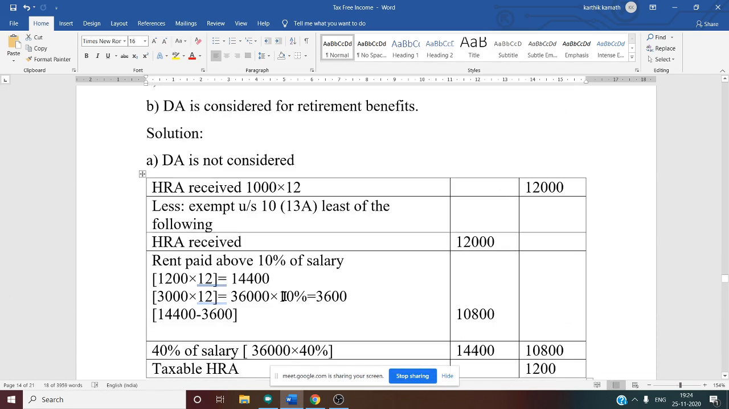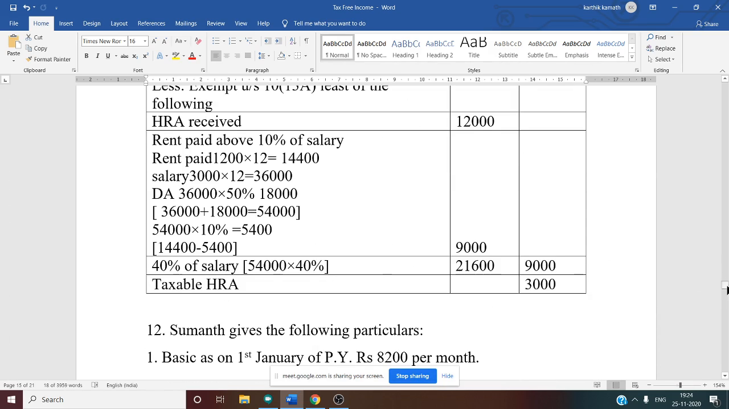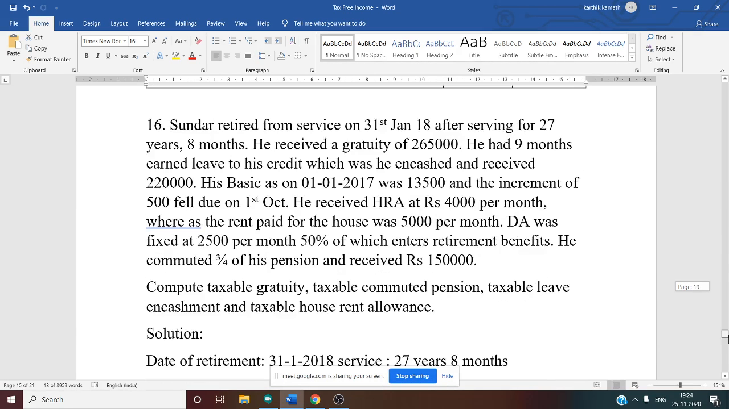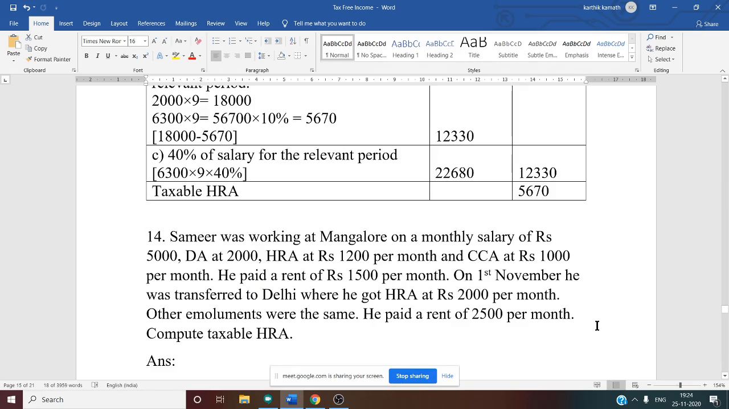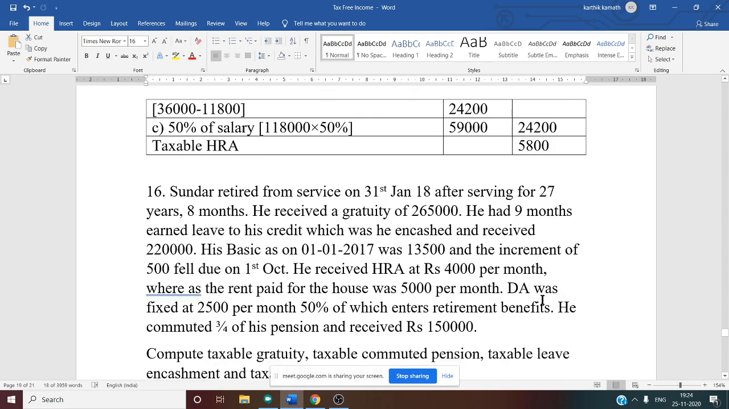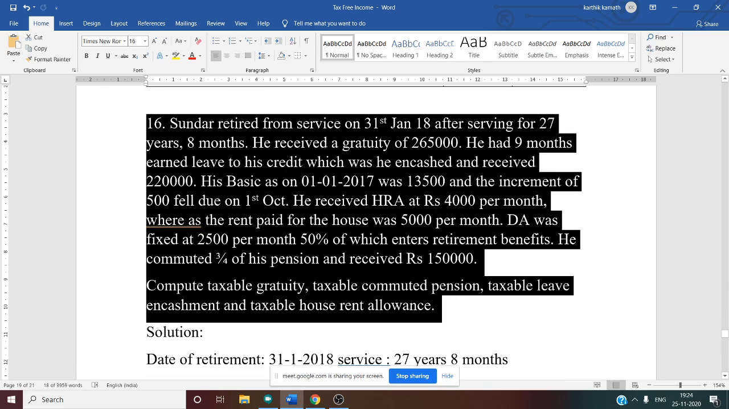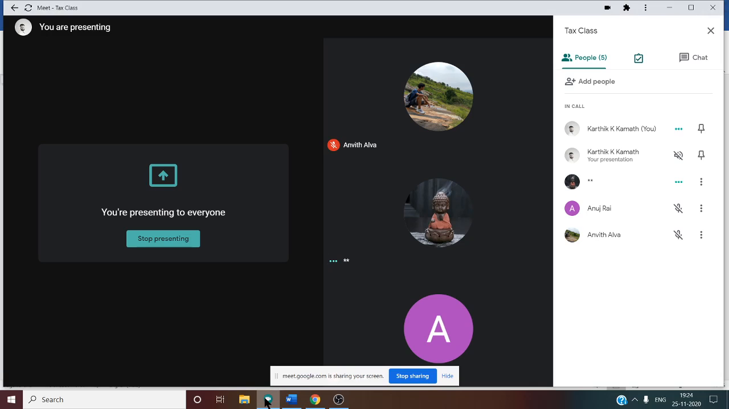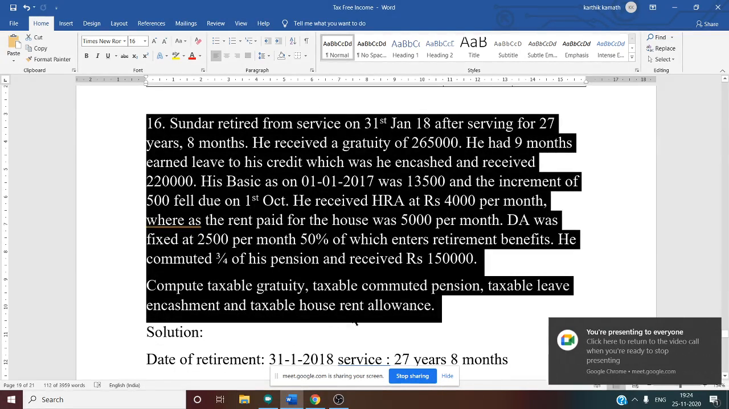So these rules are all covered under chapter number 3, tax free income. Have you understood all the concepts in brief? Yes, sir. So after knowing all the rules, we can easily solve this problem.